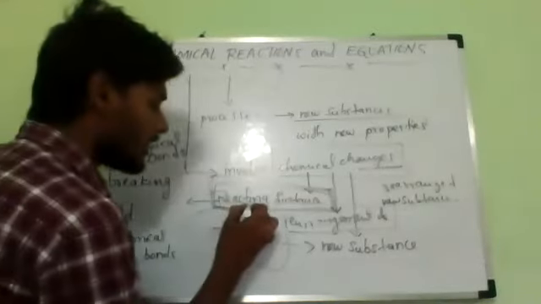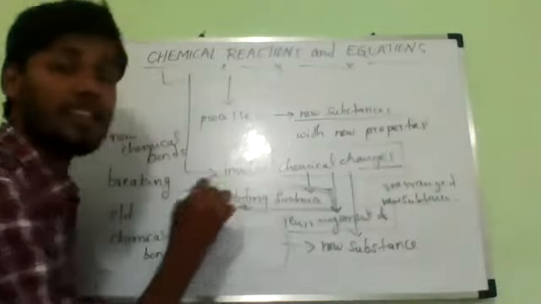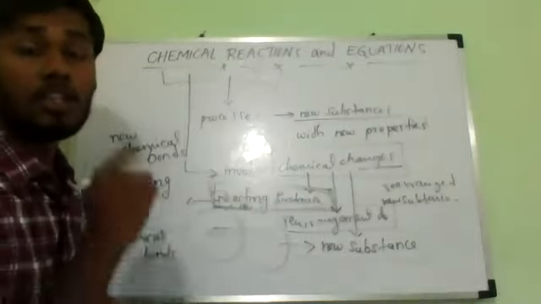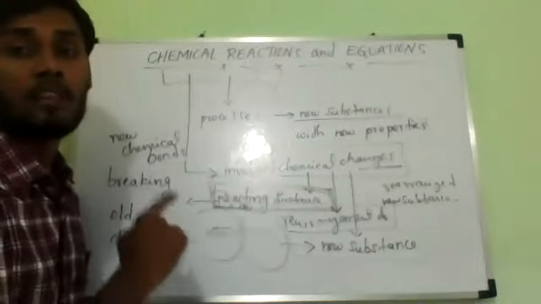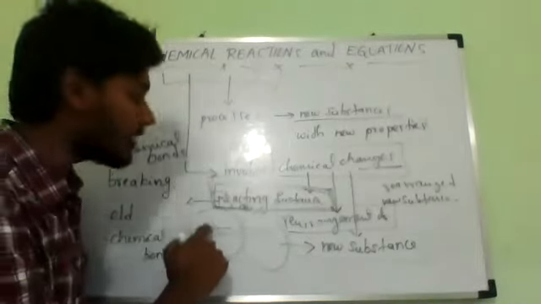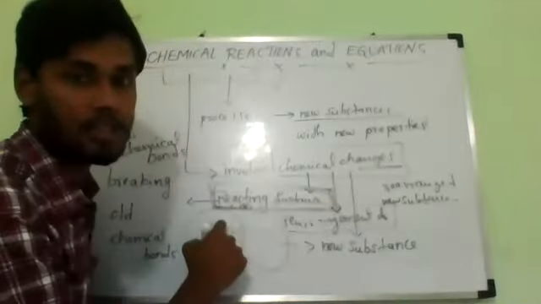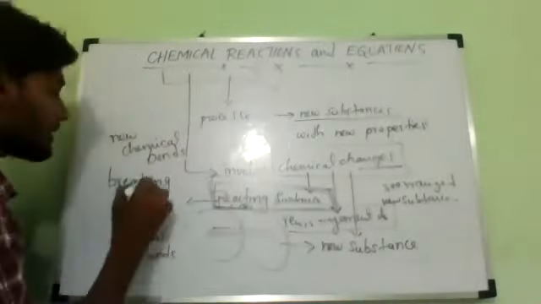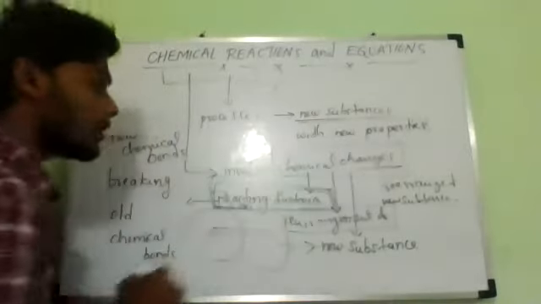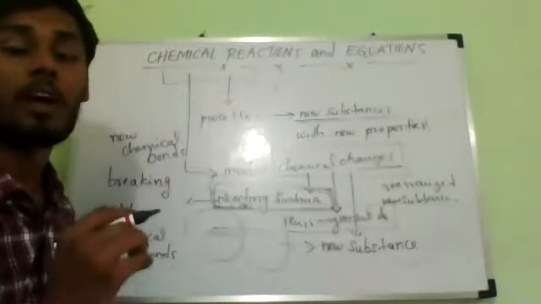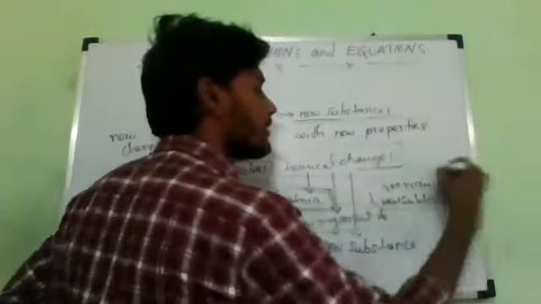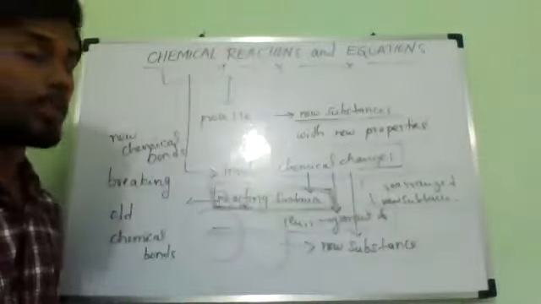So the old chemical bonds are present in these reacting substances, which are going to react in the reaction. These old chemical bonds exist between the atoms of the reacting substances. Then they make new chemical bonds between the rearranged atoms of the new substances. That is only called a chemical reaction.